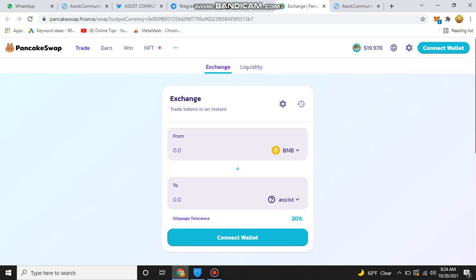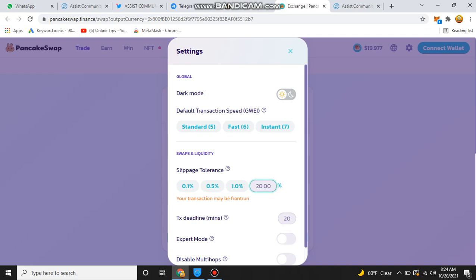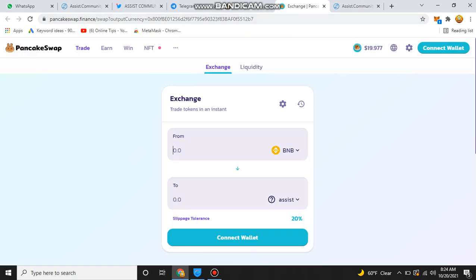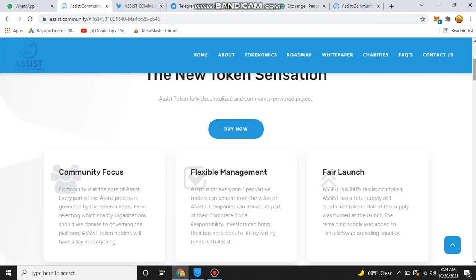Then you need to set the slippage rate to 7 to 12%. You can set it at this place. After setting the slippage rate, you need to write the amount of BNB that you want to use for Assist tokens and click on swap, and their token will automatically be added to your wallet. So see, this is a very simple way.